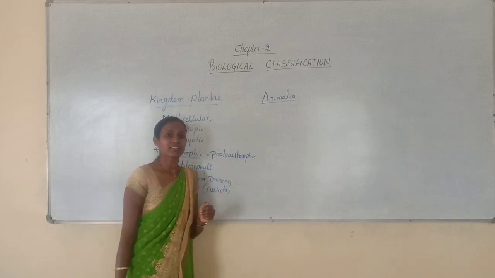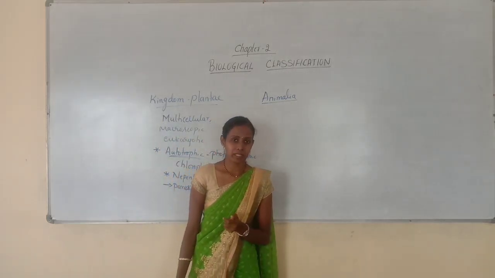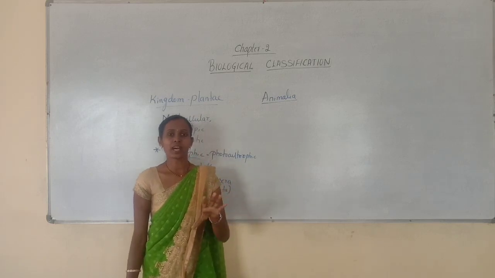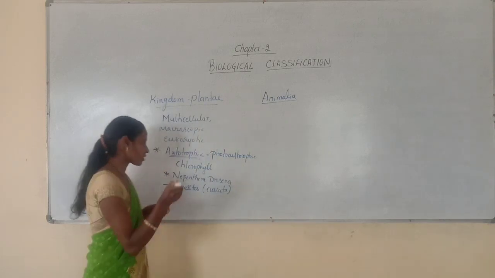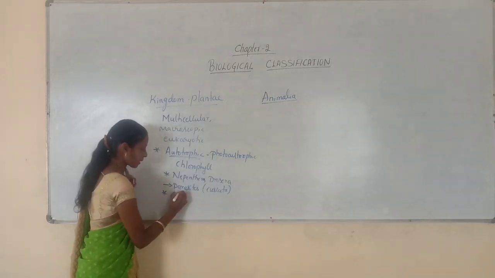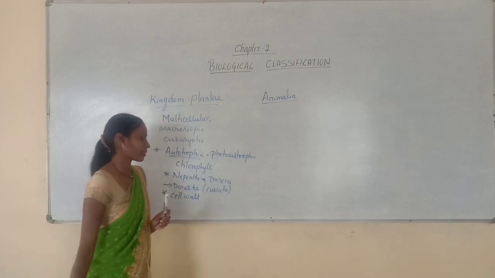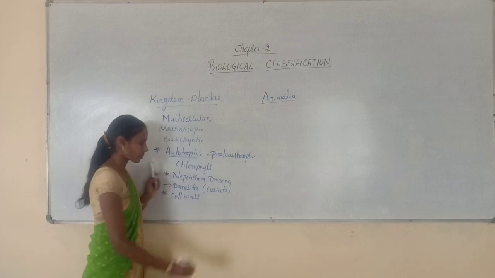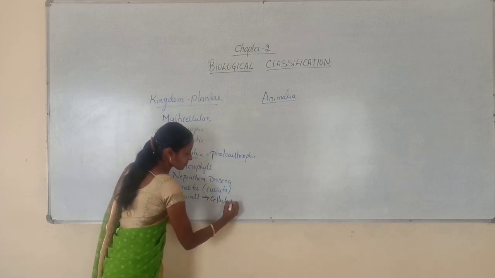When you look at the cell structure, you may have studied the plant cell, animal cell, etc. The plant cells are usually covered with a cell wall. The cell wall is a characteristic feature of plants, and its chemical composition is very important. The cell wall is mainly made up of cellulose.